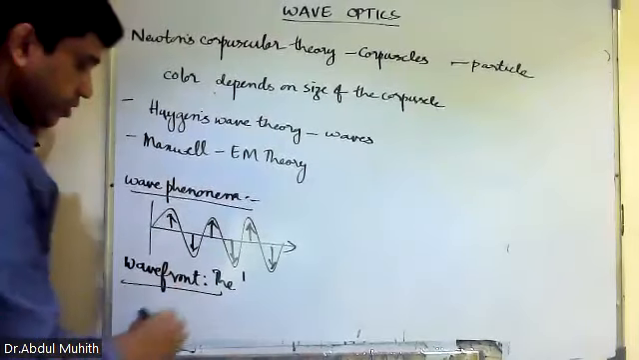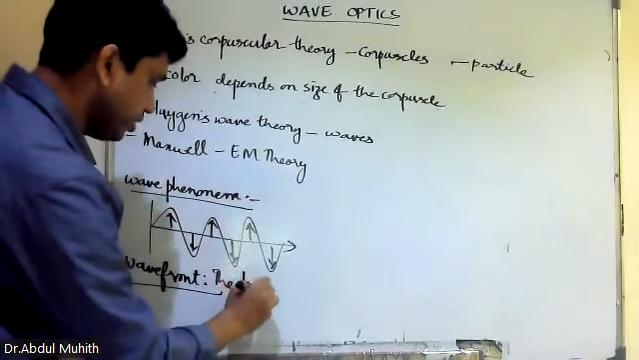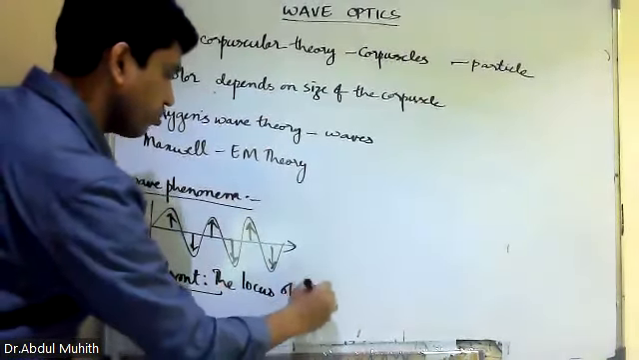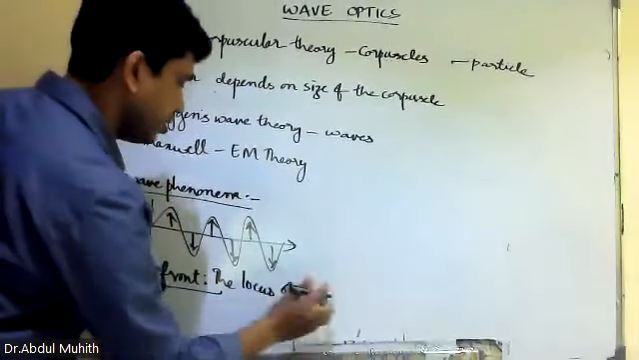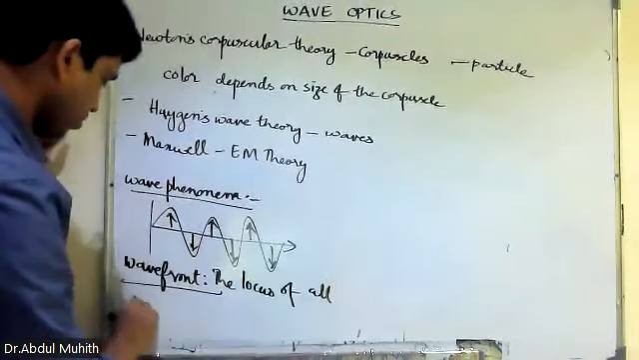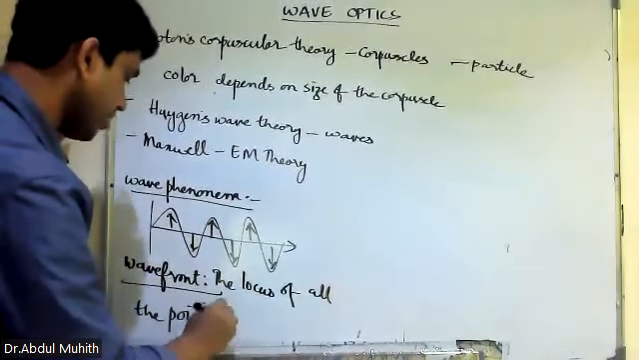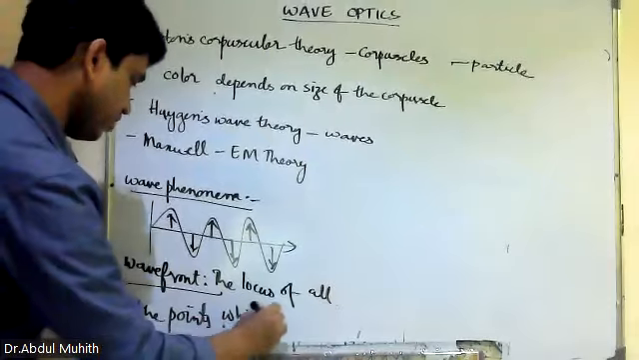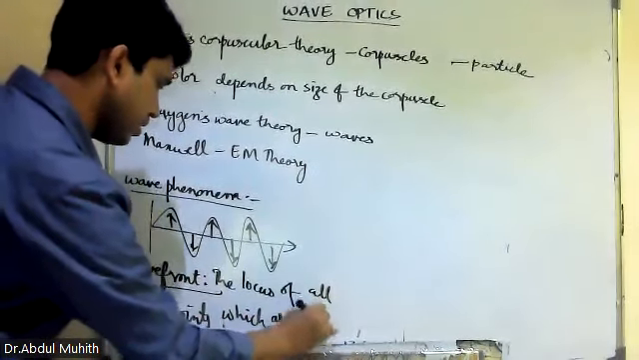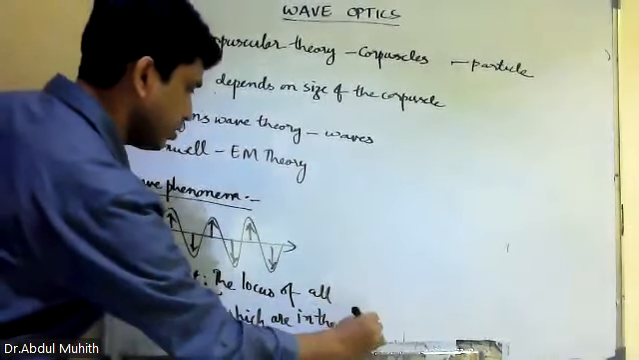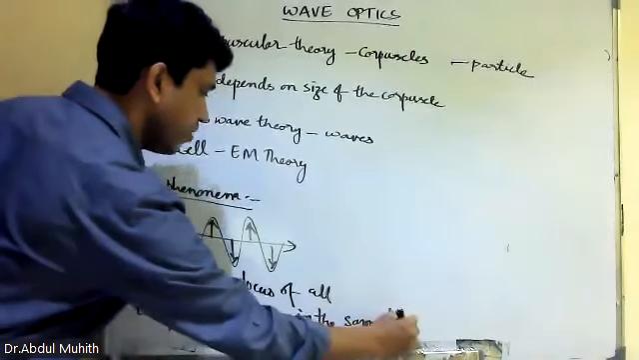So next is wavefront. Wavefront means the locus of all the points which are in the same phase. There are three definitions. This is very, very important.